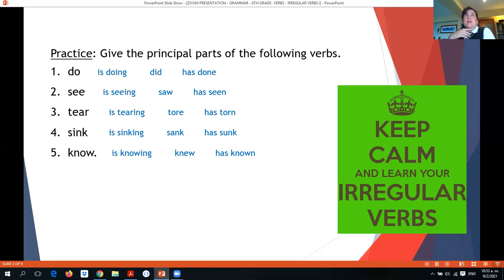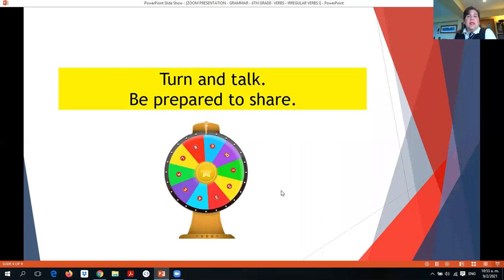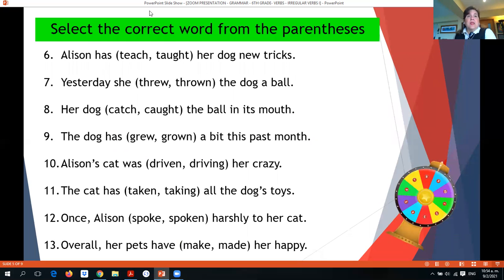That's my strategy. But maybe you learn by memorizing them and having someone ask you. But since you need to know the spelling very well, I would suggest this time you try writing them, okay? So we just need to learn them, okay, and practice. So let's do some exercises.